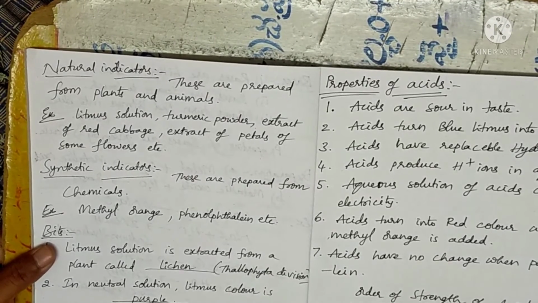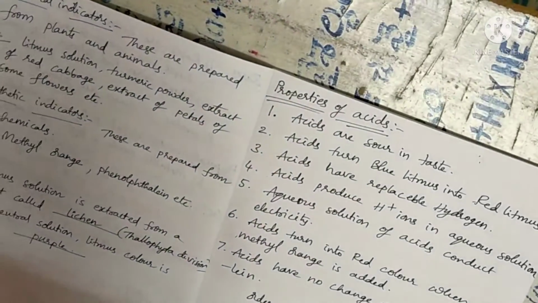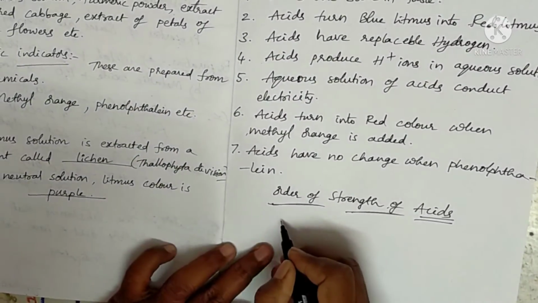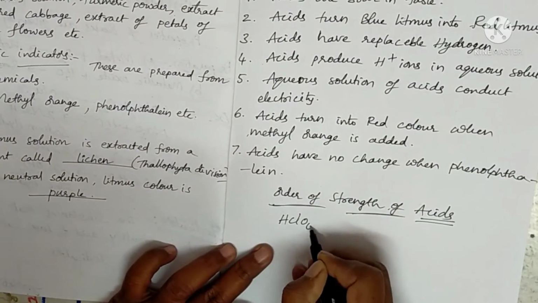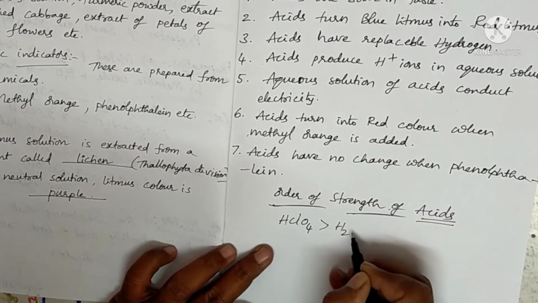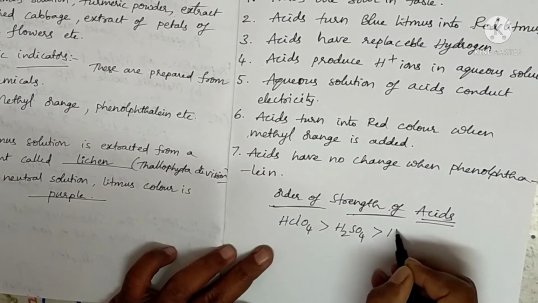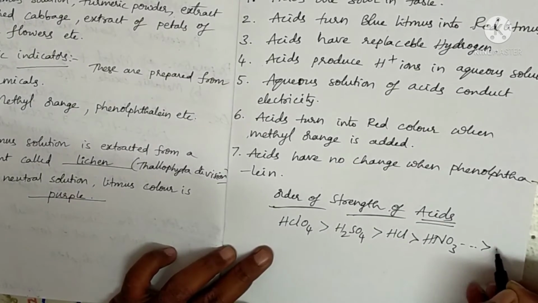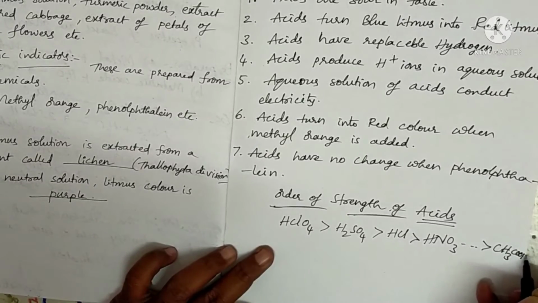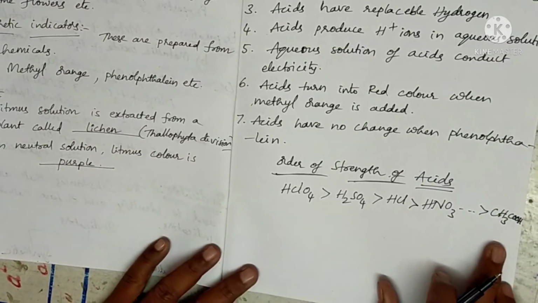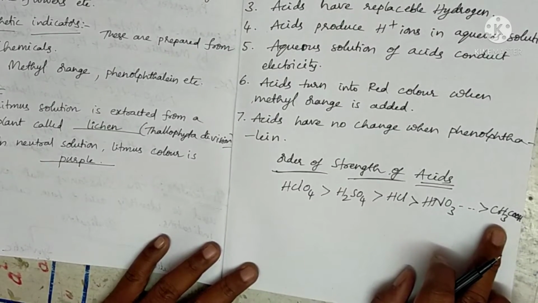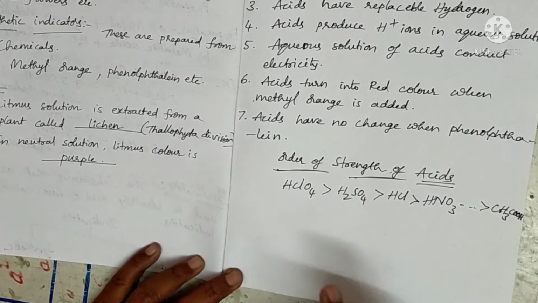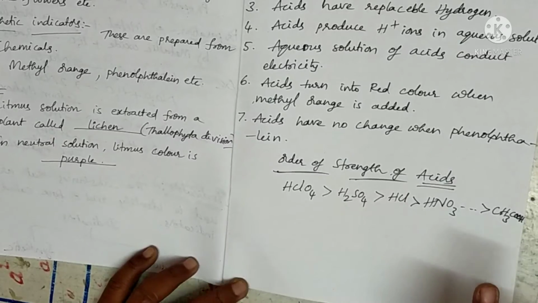So what is the order of strength of acids? Now I am going to explain the order of strength of acids. The highest strength is HClO4. After that we get H2SO4. After that we get HCl. After that we get HNO3. And finally we get acetic acid. So based on this order, we say acetic acid is the weak acid and HClO4 is the strong acid. This is the order of strength of acids.